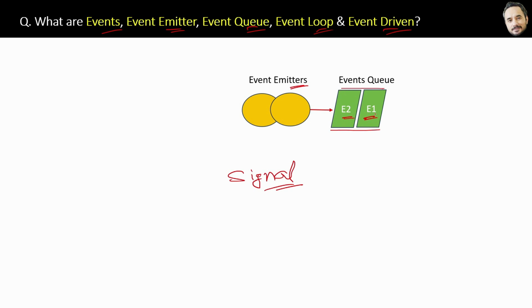Then Node will pick one event at a time, and the event handler, or we can also say event listener, will perform the code as per the event requirement. So basically here you will write the code for how you want to handle the event in your application.